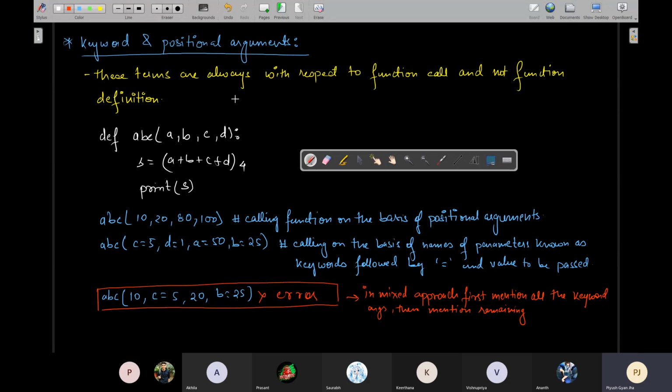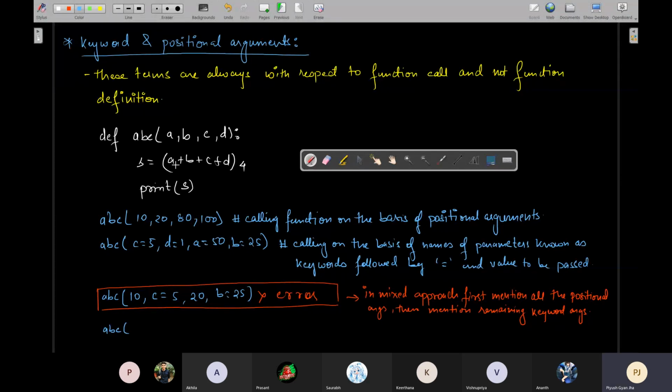Sorry, not keyword, positional arguments, I wrote it wrong here. Positional arguments, then mention remaining keyword arguments. Okay, that means a valid call will be something like this.